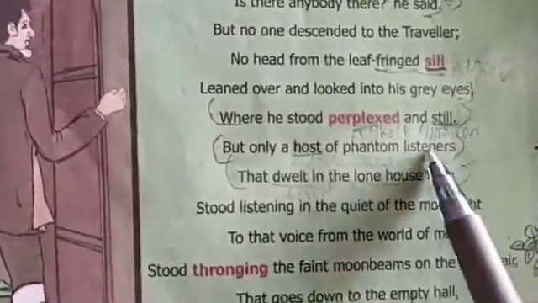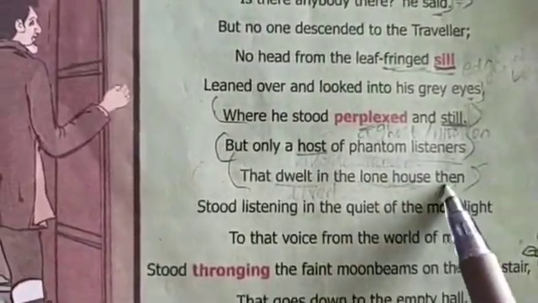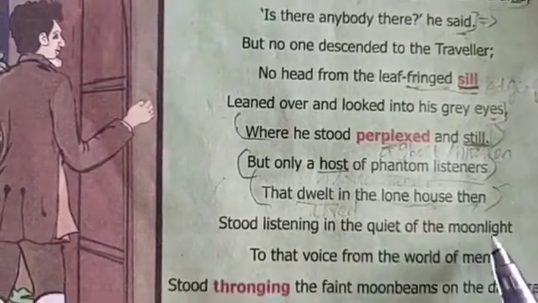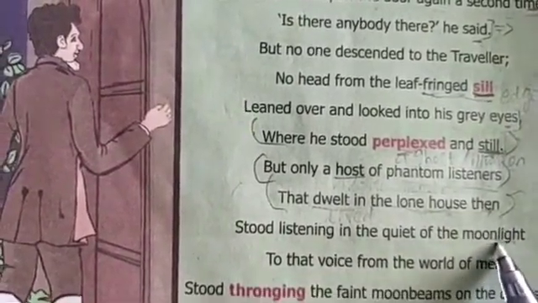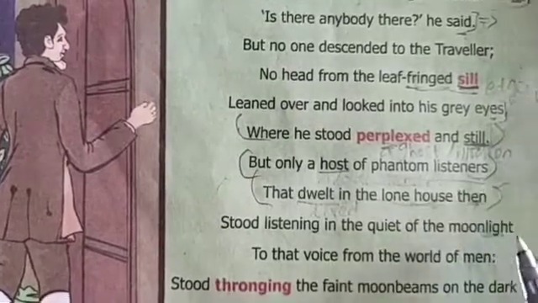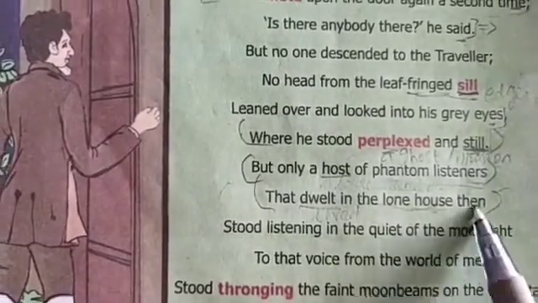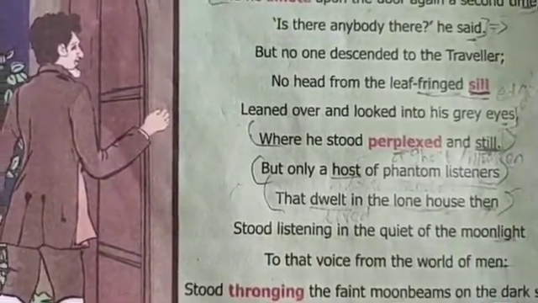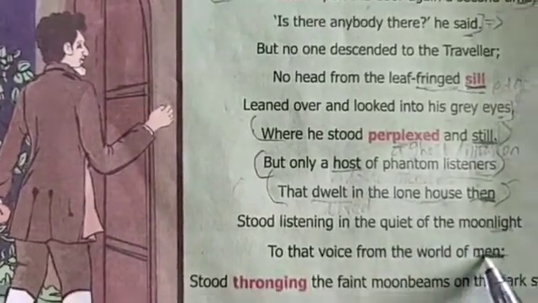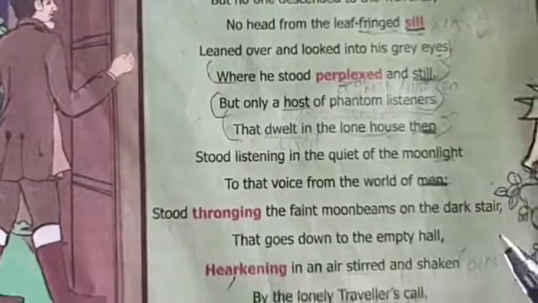And the next one, listeners, then, no. Then, moonlight, no. Listeners, moonlight, no. Then, men. Yes, it gives the sound en. So then and men are another rhyming pair.